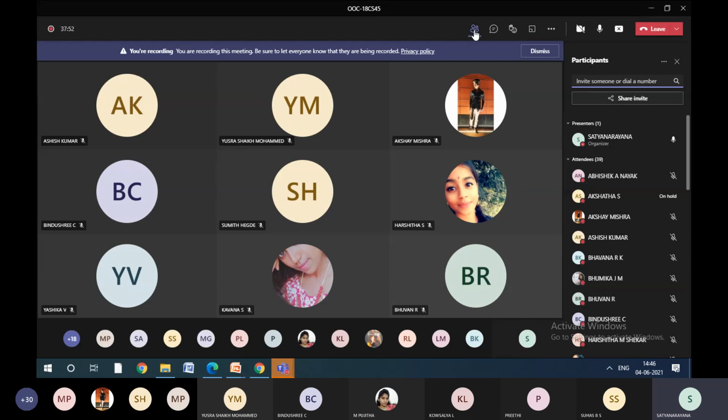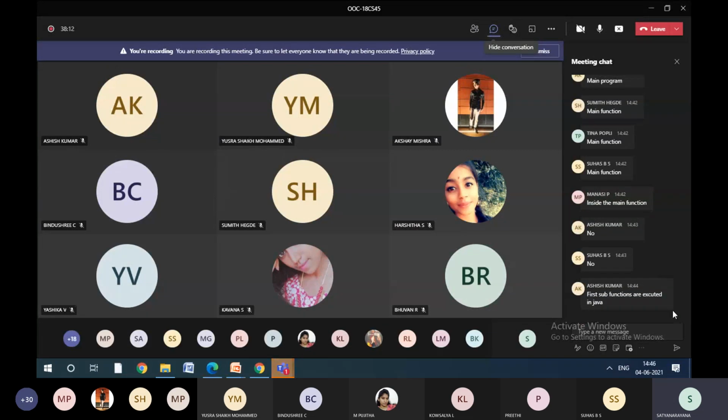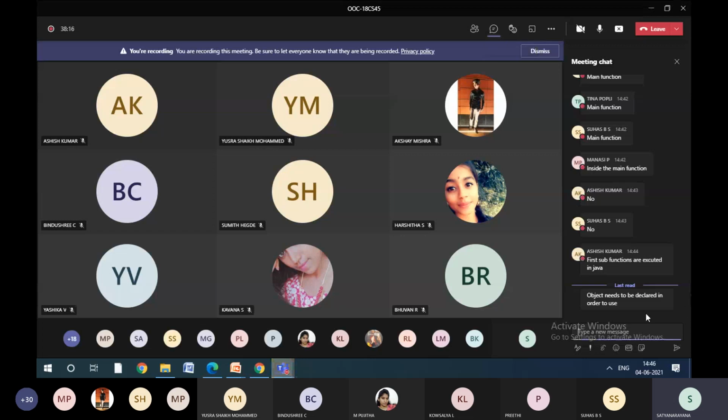Any other answer? Yes, Harshita. What is the difference between the main function in Java and the main function in C? So we got one more answer, we will see. I think objects need to be declared in order to use. Good. Can you elaborate a little bit, Ashish? Objects need to be declared in order to use, means? If possible, you can unmute and answer, so you don't have any issue.